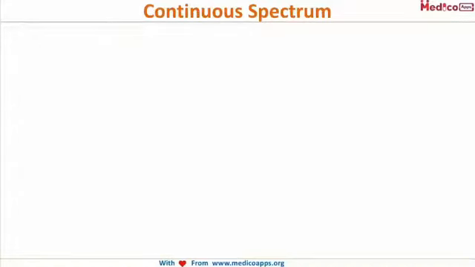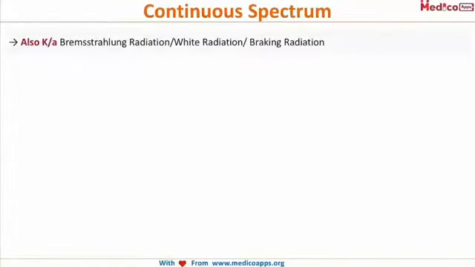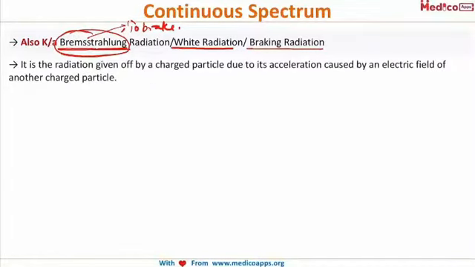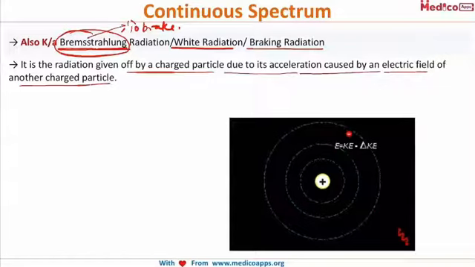Now coming first to continuous spectrum, it is also known as Bremsstrahlung radiation, white radiation or braking radiation. Now what does this Bremsstrahlung mean? Brems means to brake, and Strahlung means radiation, so it is known as braking radiation. It is the radiation given off by a charged particle due to its acceleration caused by the electric field of another charged particle. So this GIF is to help you understand better.